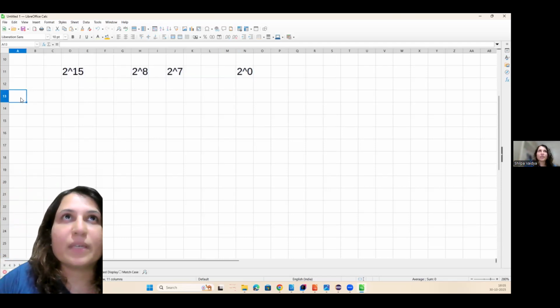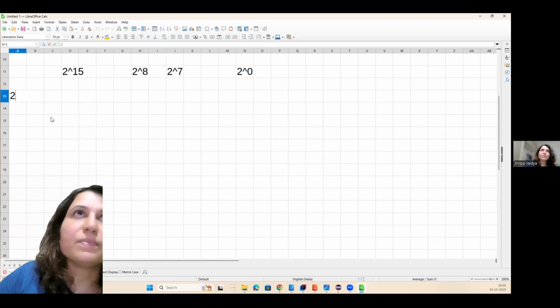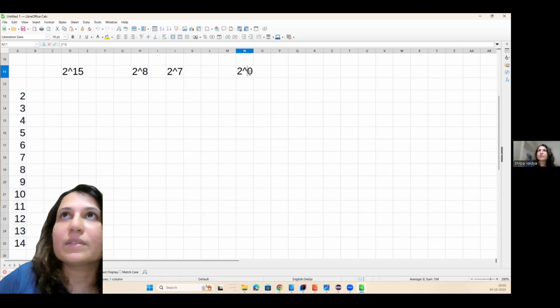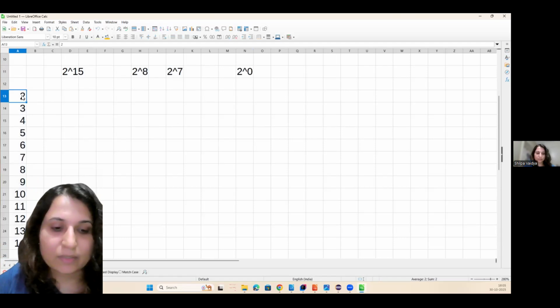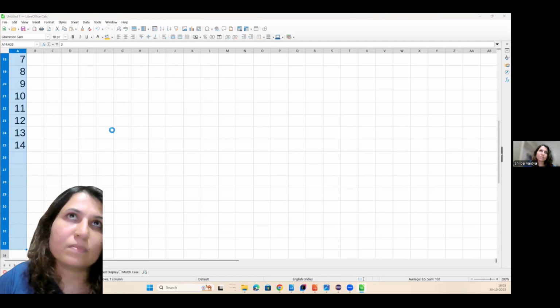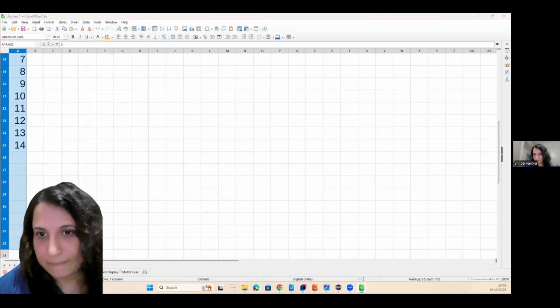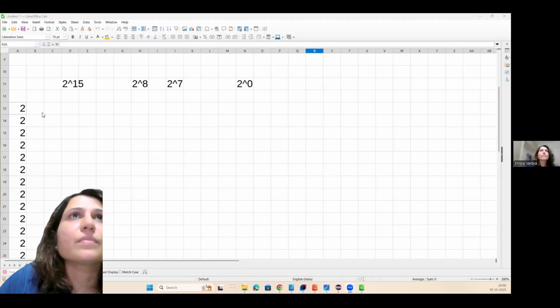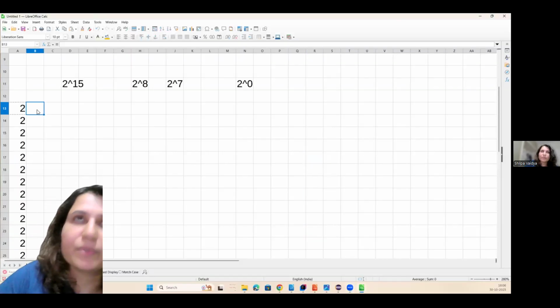Instead of that, I'll keep each block as 2. I know that this is 0 and so on. So the first bit will be 2 raised to 0, right?